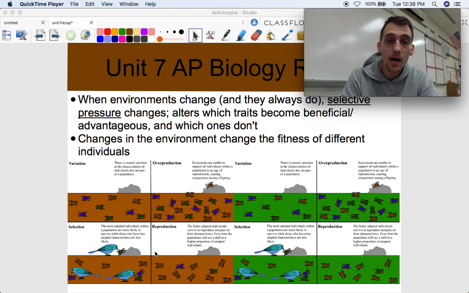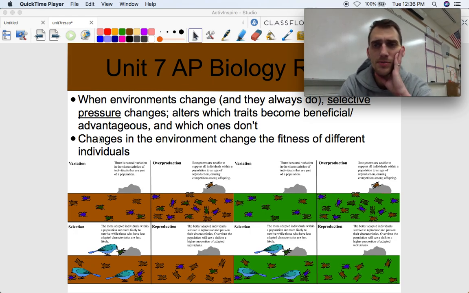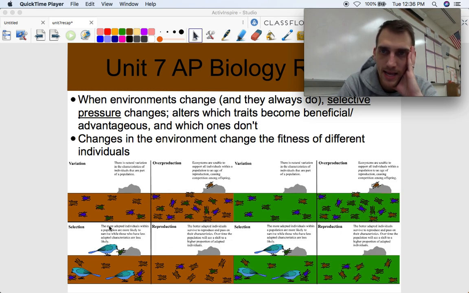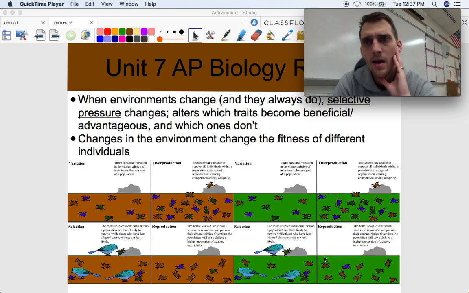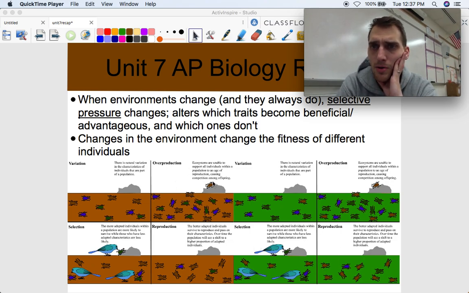Now, I saw this picture over here. I put it in, and then I used this little paint function up here to change the color. Right? I didn't change the color of all the beetles. I should have. Right? But what would happen here? Right? So here's my population of beetles in this brown, like dirt, sand environment. And what if all of a sudden the environment changes so that there's lush green vegetation? Are the brown beetles still the most fit to survive in this environment?